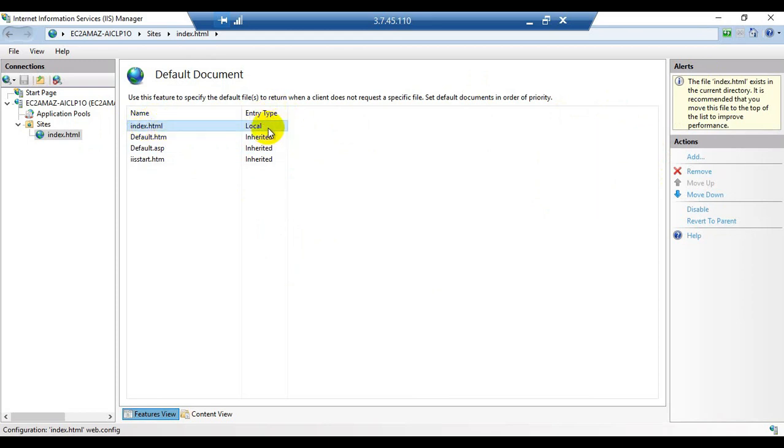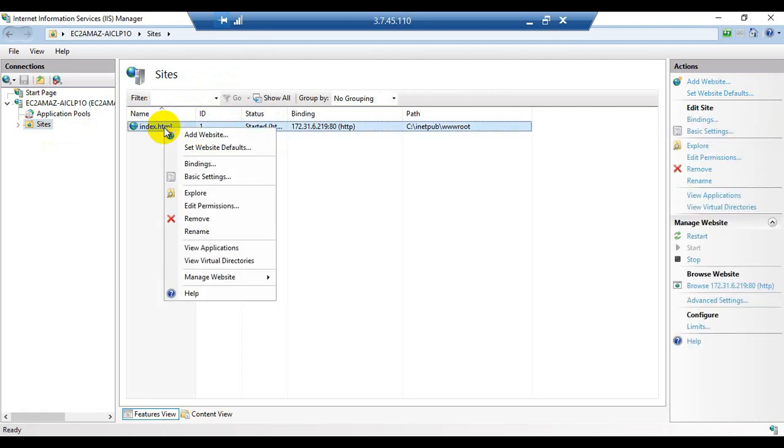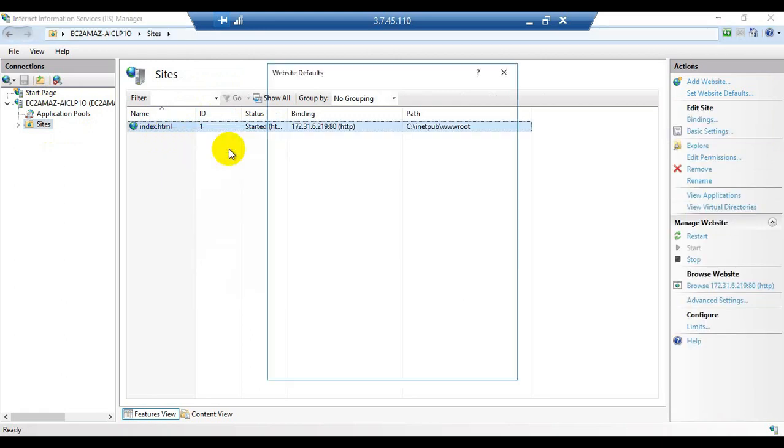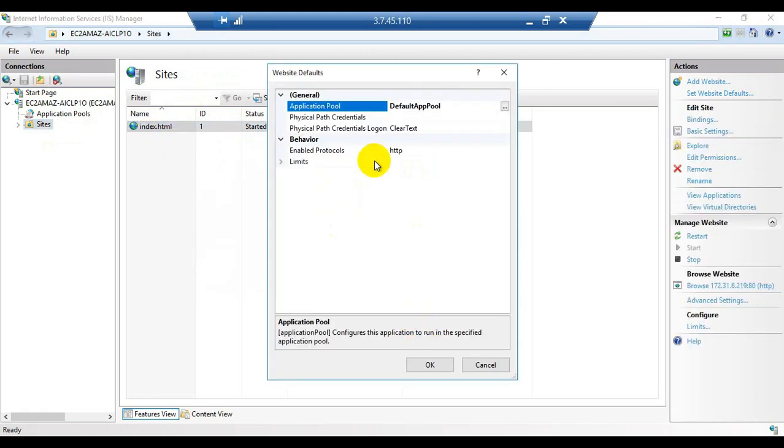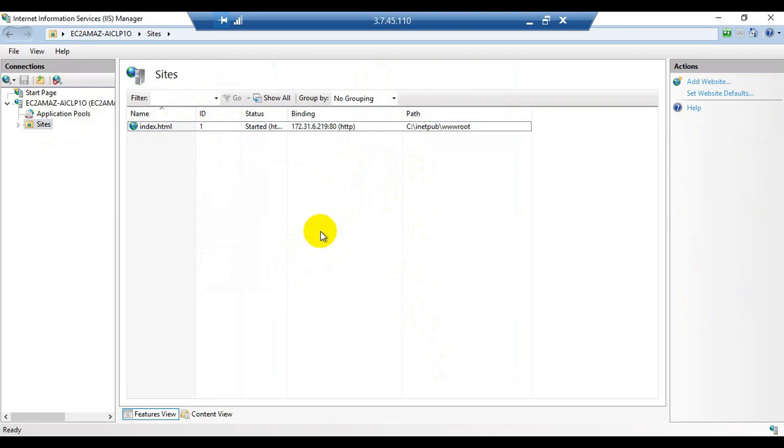Under the entry type it is showing local. So now double click on sites. Right click on index.html, click on set website defaults. No need to modify or change anything inside this dialog box. Now click on OK. So we are done. So let's do the testing on the local web server 1.